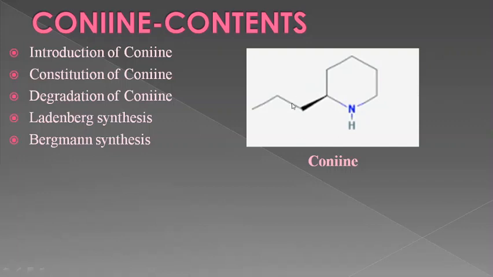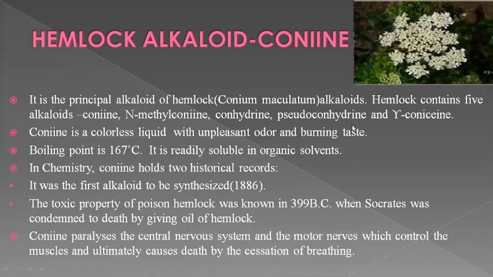Let us see the structure of coniine. It is a piperidine derivative with a propyl group. This is a propyl group at position 2. So the IUPAC name of coniine is 2-propyl piperidine. Next we come to the introduction of coniine.